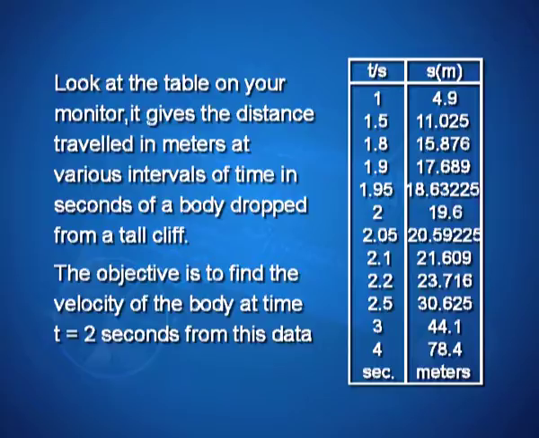At 1.5 seconds, 11.025 meters, at 1.8 seconds it is 15.876, at 1.9 it is 17.689. As you approach 2, at 1.95 seconds it is 18.63225 meters, and at 2 it is 19.6 meters.